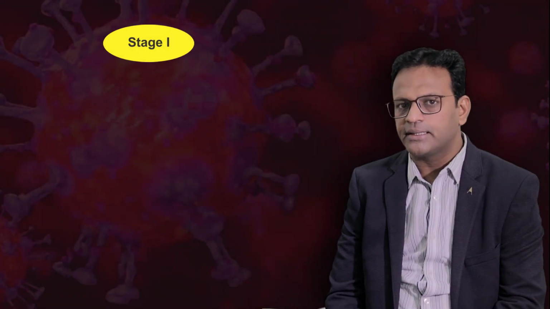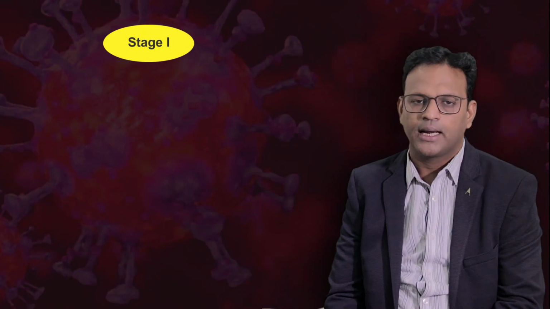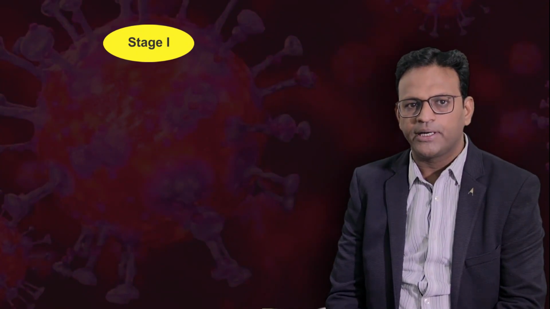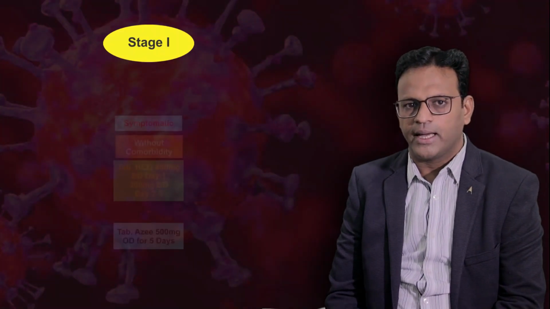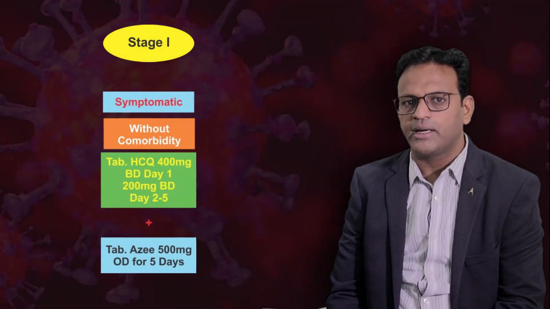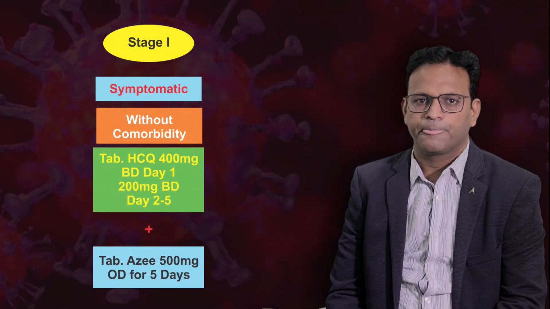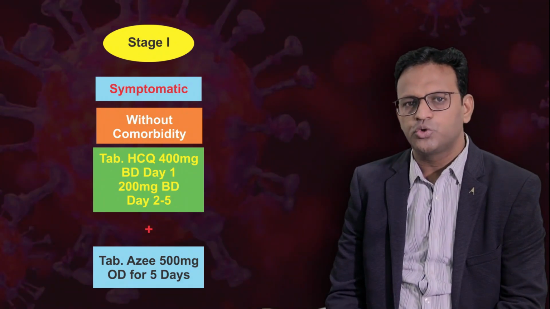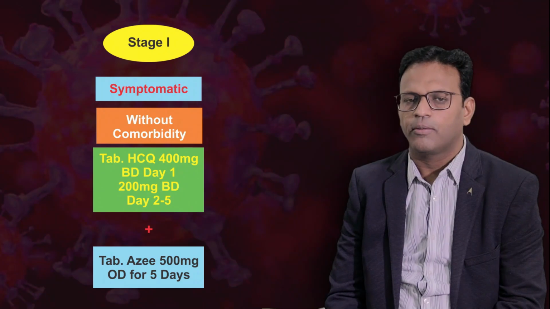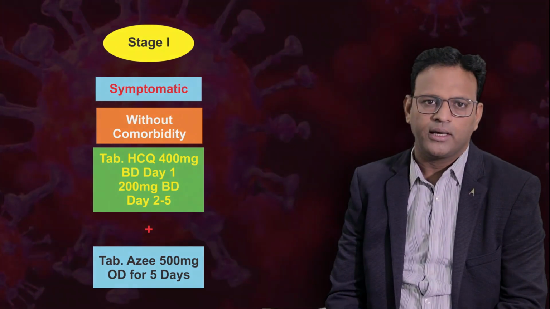If a patient is symptomatic, then depending upon the underlying comorbid conditions like diabetes, hypertension, ischemic heart disease, chronic kidney disease, treatment is scheduled. For a patient who is symptomatic with no comorbid illness, tablet hydroxychloroquine 400 mg twice a day on day 1, followed by 200 mg twice a day from day 2 to day 5, plus tablet azithromycin 500 mg once a day for 5 days.